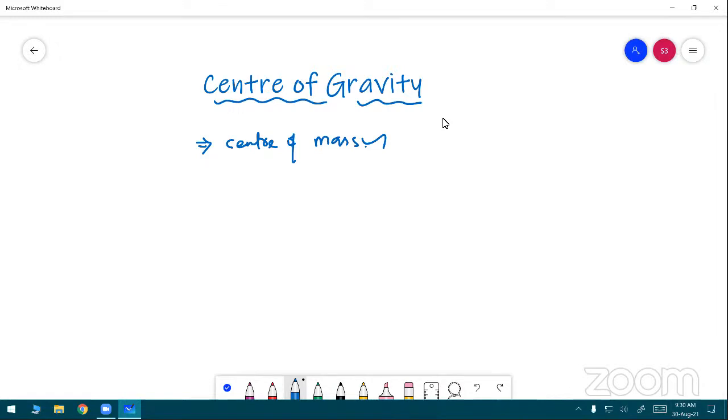The center of mass of a body or a system of bodies is a point at which the entire mass of the body or system is supposed to be concentrated.